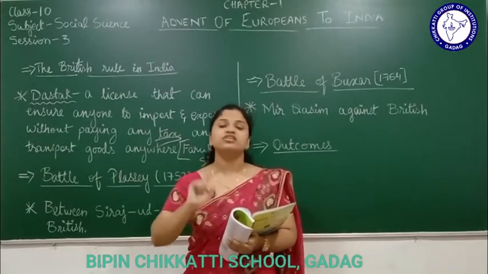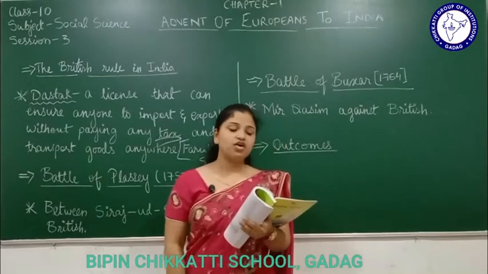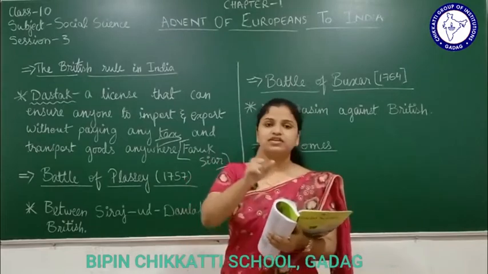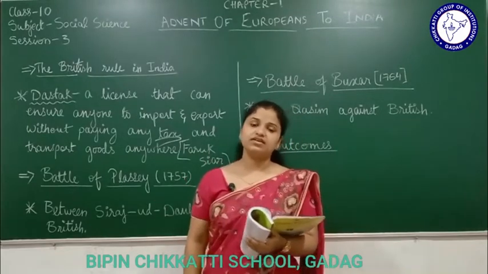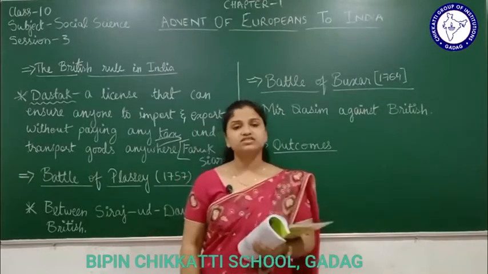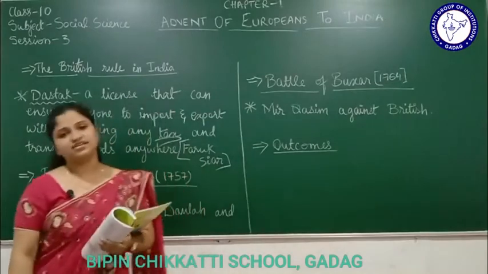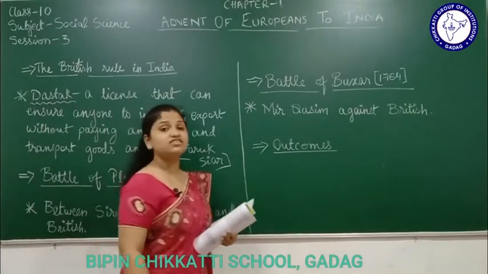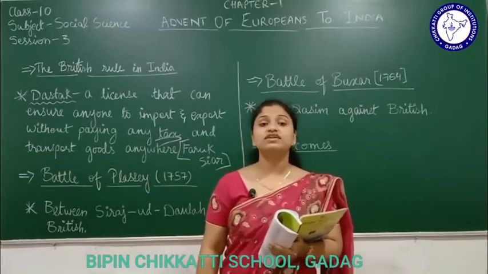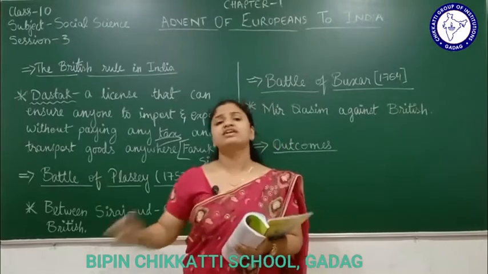That Siraj-ud-Dawla did not like. This further angered Siraj-ud-Dawla, and he ordered the removal of the cannons from the fort. The British refused to do that. The British refused to remove the cannons which they had placed in the fort, and this made the Nawab more and more angry. This was the second reason. What was the second reason? They had kept cannons in the fort. Which fort? The fort of Calcutta. That Siraj-ud-Dawla did not like.